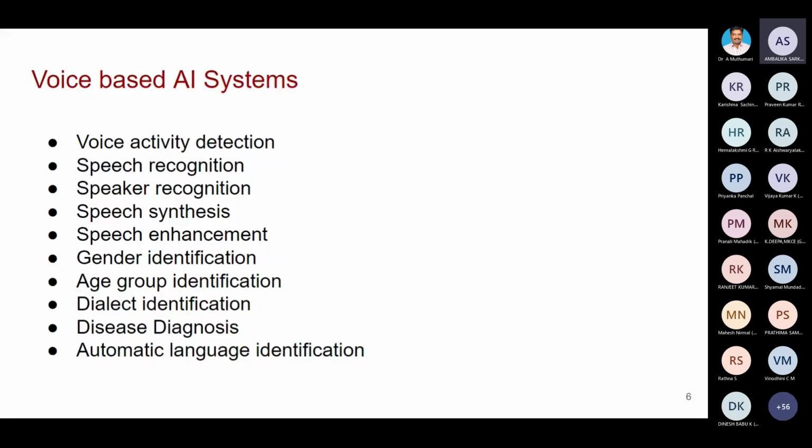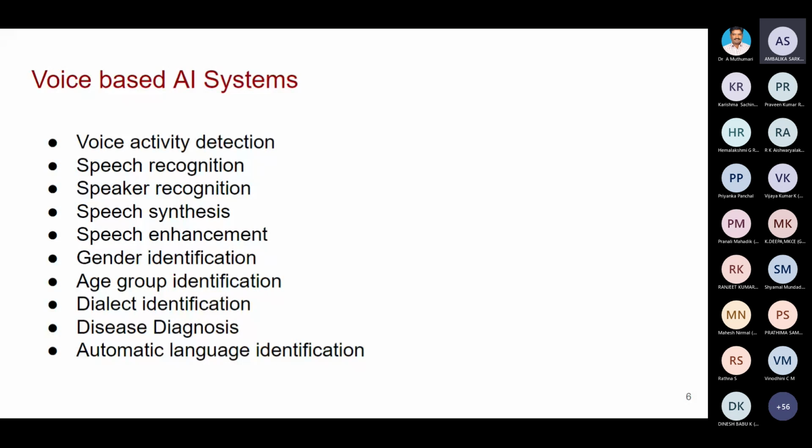From the speech signal we can identify the severity of the disease. If a person is affected by, for example, paralysis, from the quality of their speech we can identify the disease as well as the severity of the disease.